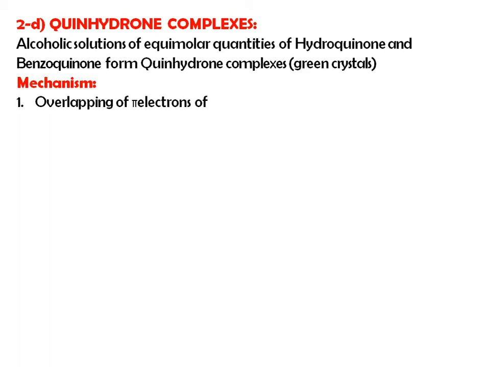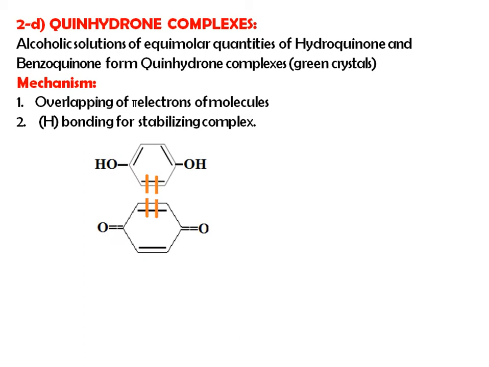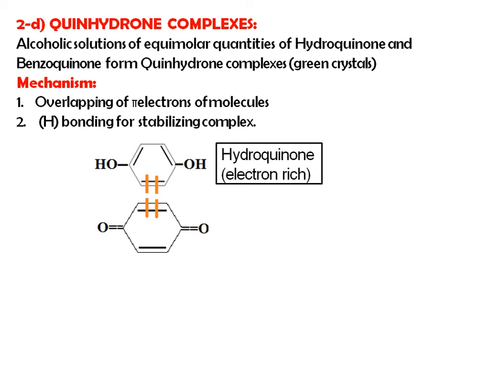In this quinhydrone complex, an alcoholic solution of equimolecular quantities of hydroquinone and benzoquinone forms the quinhydrone complex. Okay, and that quinhydrone complex has a green color. Then the mechanism of how these quinhydrone complexes are formed. If you observe this diagram, there is overlapping of pi electrons of the molecules, and hydrogen bonding for stabilizing this complex. Overlapping of the pi electrons forms a complex and hydrogen bonding helps to stabilize that complex.